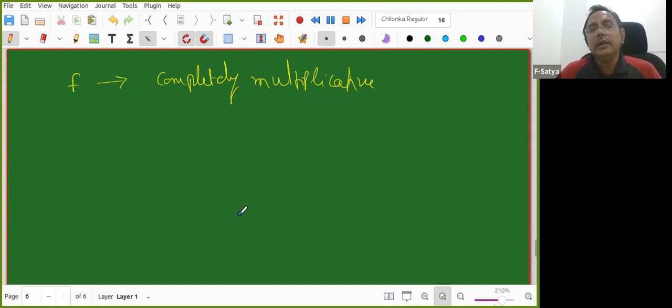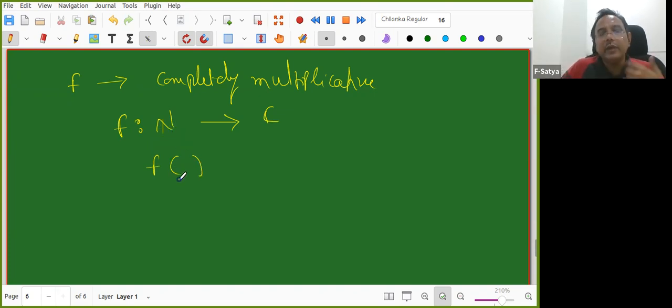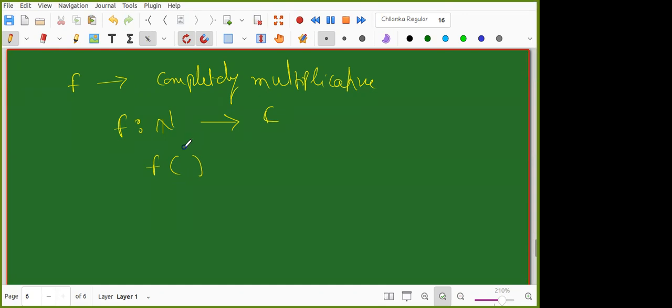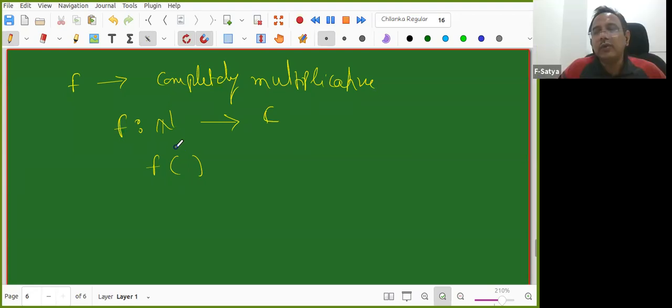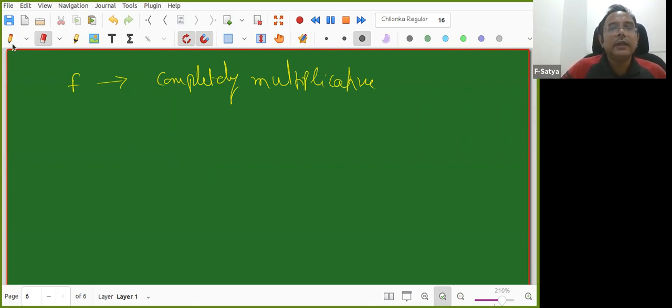Wonderful thing he told. See, in order to define an arithmetic function, I need to know the f value at each and every point in the domain. I need to know f of 1, f of 2, f of 3 and all. But if I know it is completely multiplicative, it is sufficient to know at which values? Prime values, and also at 1, of course. But at 1, what is the answer, right? For that we'll do something and then we'll come back to this. Okay, that's a good thing that it is sufficient to find it at prime numbers.